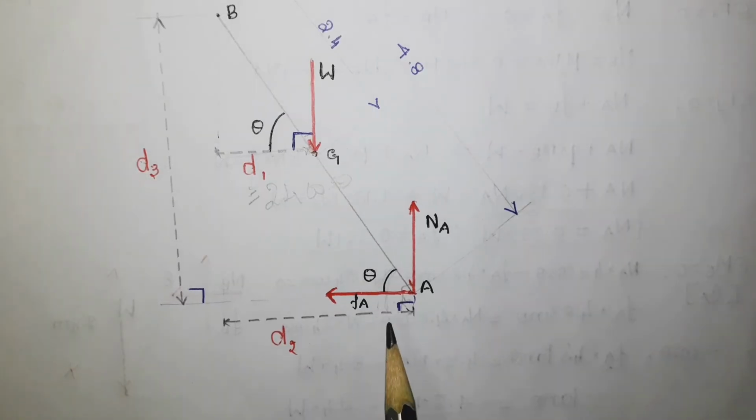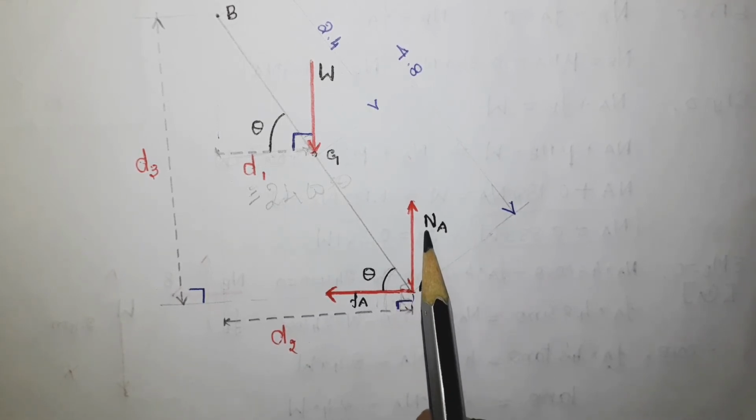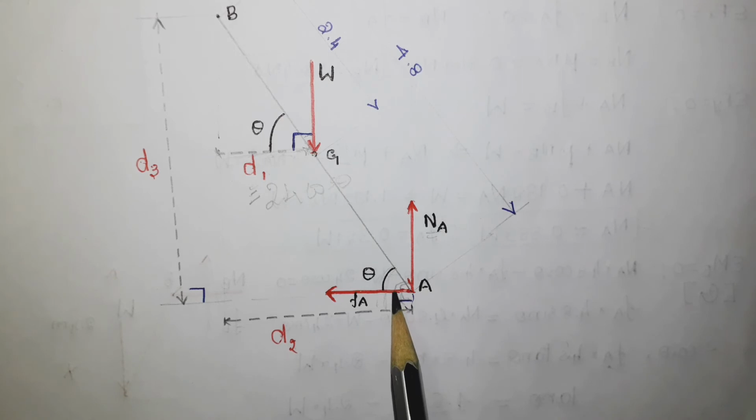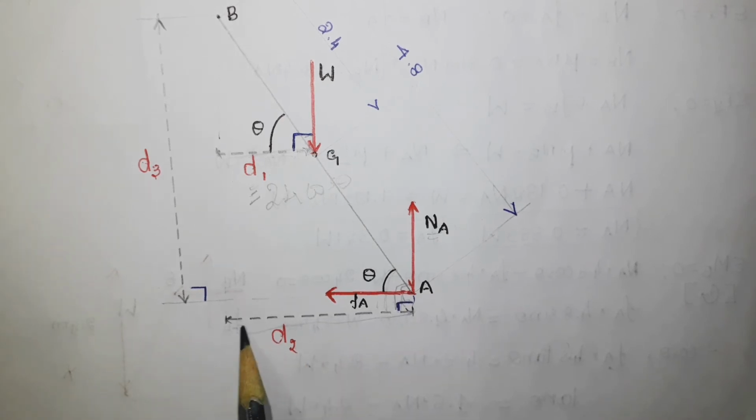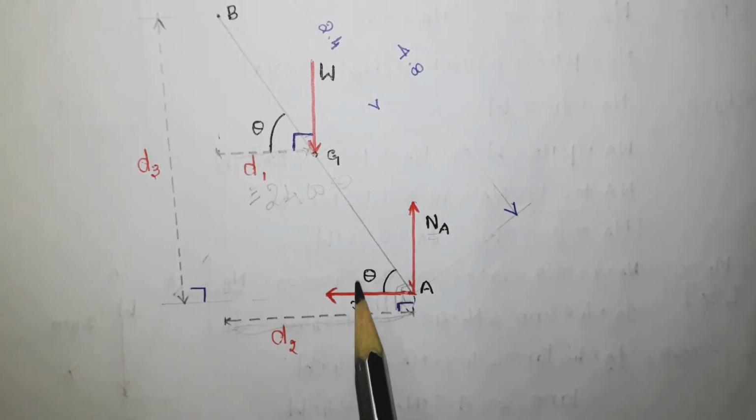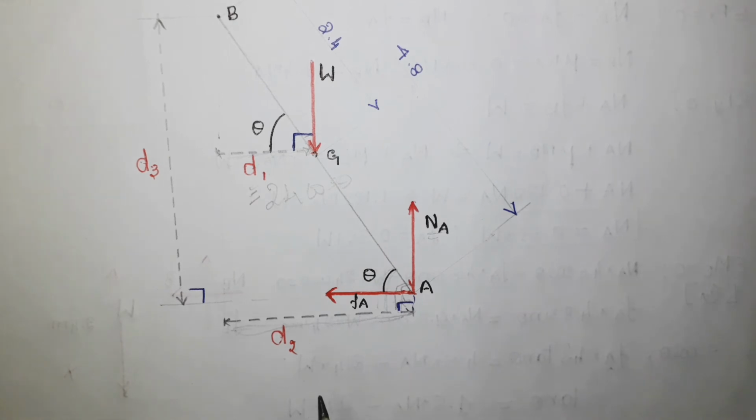Now let us go to the other forces, Fa and Na. If you take Na, this is the perpendicular distance, D2. To find D2, take this as a right angle triangle having hypotenuse equal to 4.8, and this angle is theta.